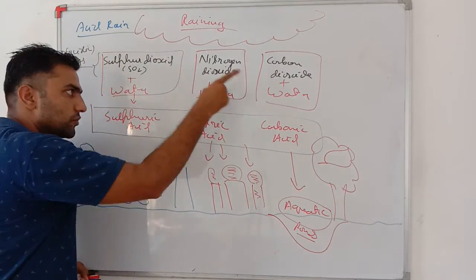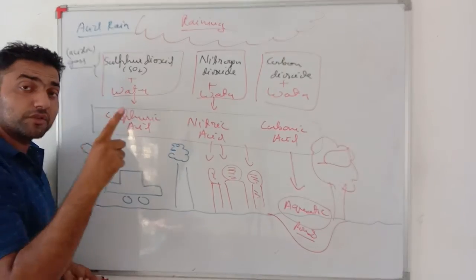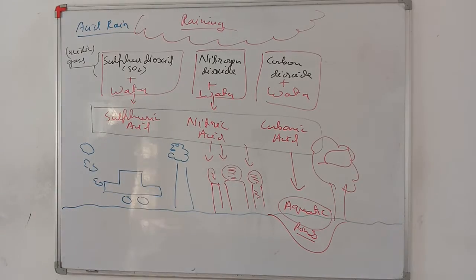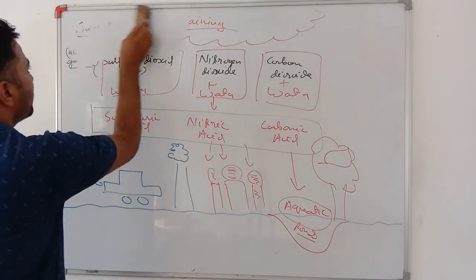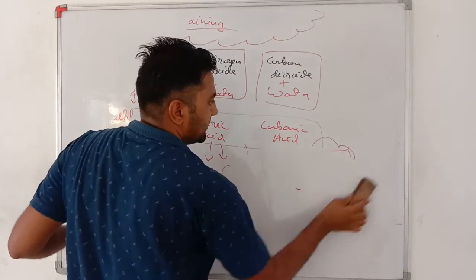That's why producing so much pollution in our atmosphere is also the main reason for acid rain. Okay, dear students, this was the categorization of acids. Now we will see bases.